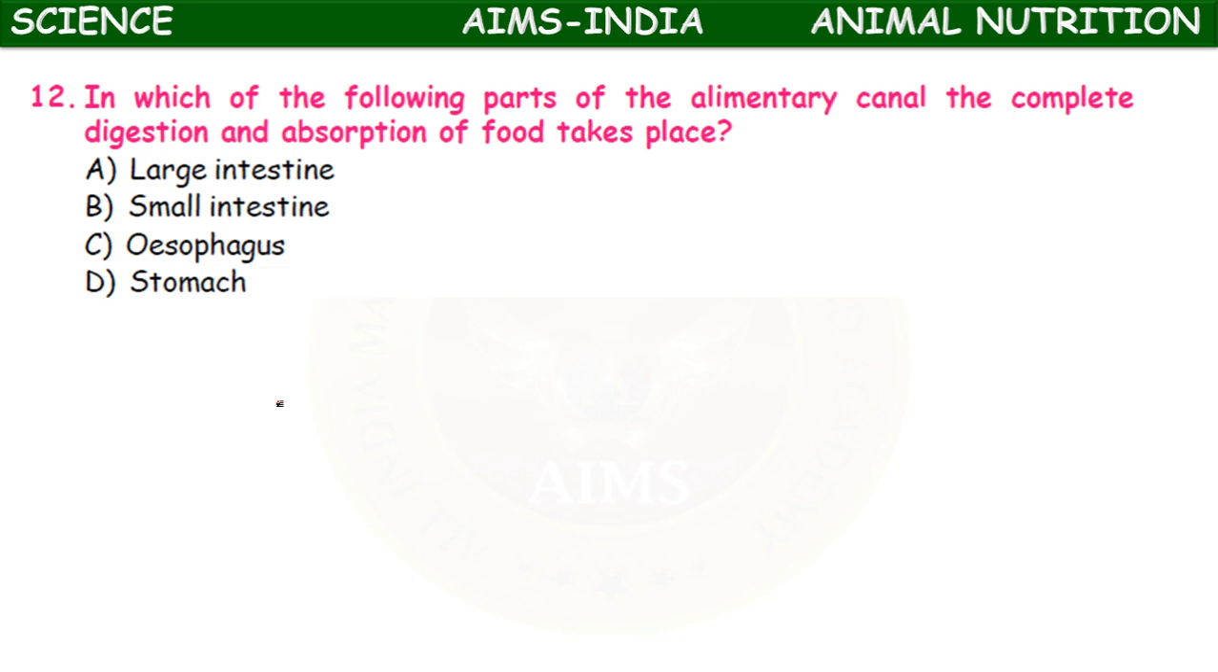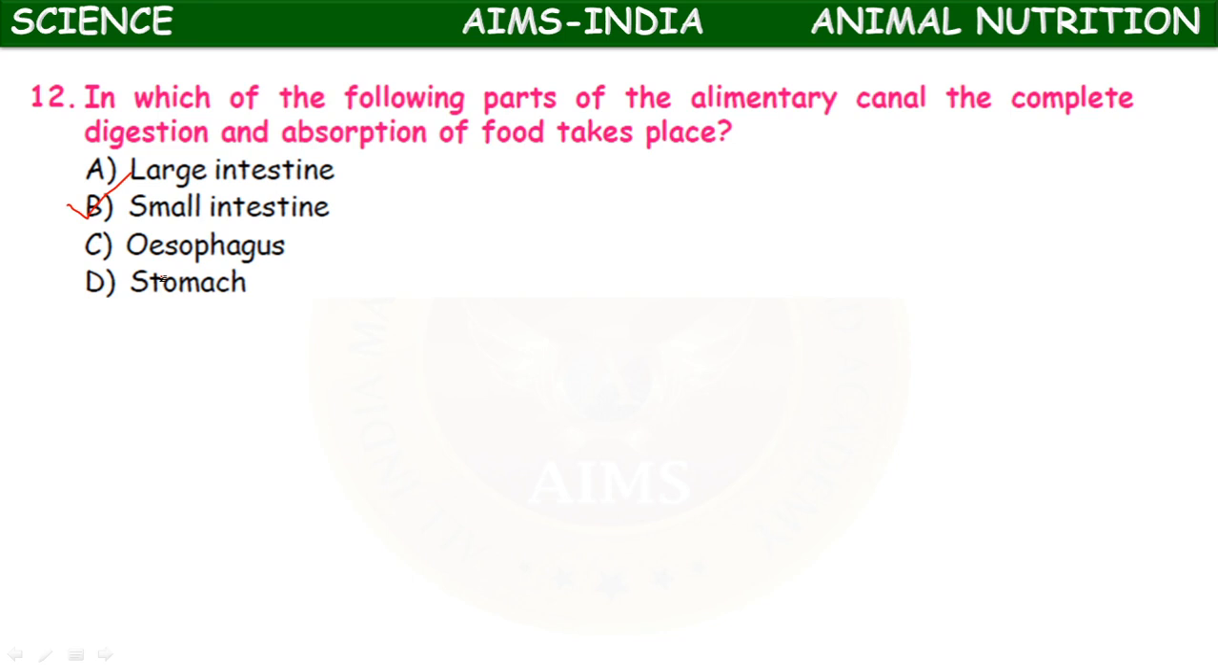In which of the following parts of the alimentary canal does the complete digestion and absorption of the food take place? Large intestine, small intestine, esophagus, stomach. It is the small intestine where the maximum digestion and the absorption of the food takes place.